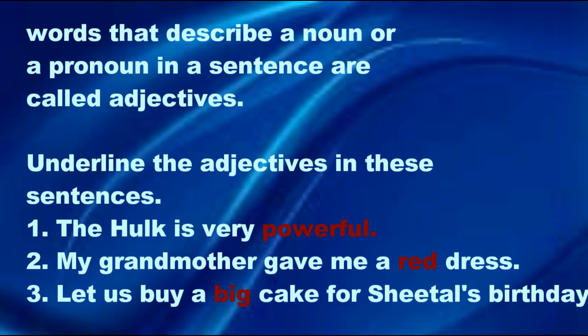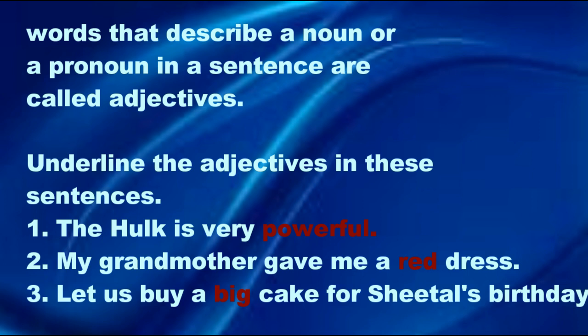Adjectives can be in number also. I have 2 pencils. So 2 is your adjective. Okay. It can be color. It can be number. It can be shape, like fat. She's a fat girl. So it can be a shape, it can be a size, okay, and it can be a taste. These are salty chips. So salty is described for the chips. It tells the taste of those chips. So these are the adjectives.